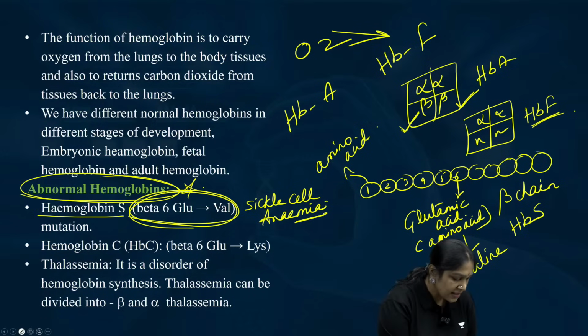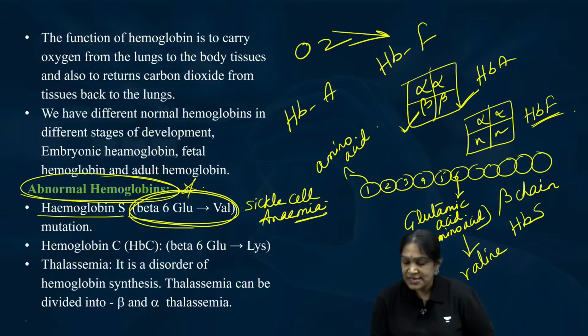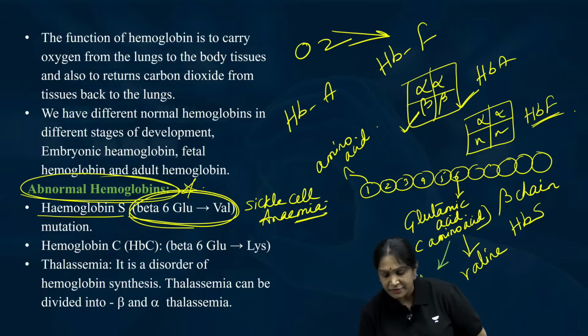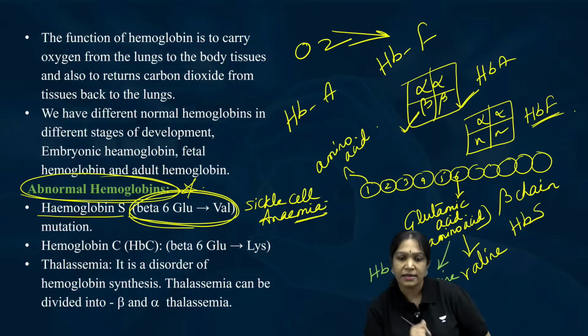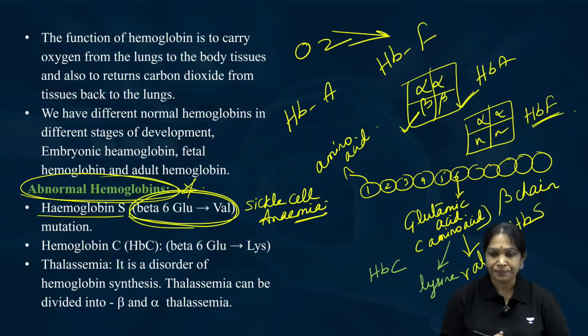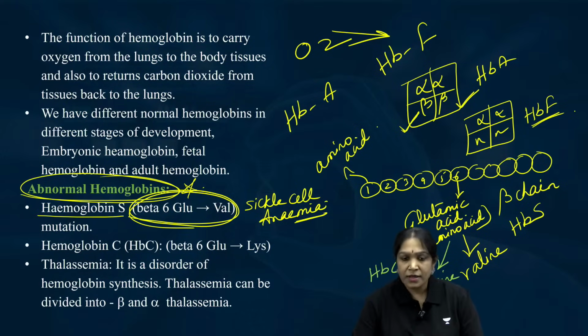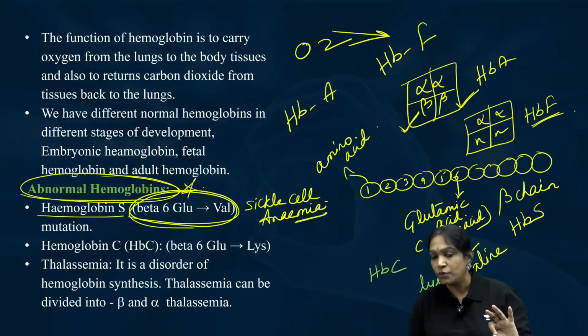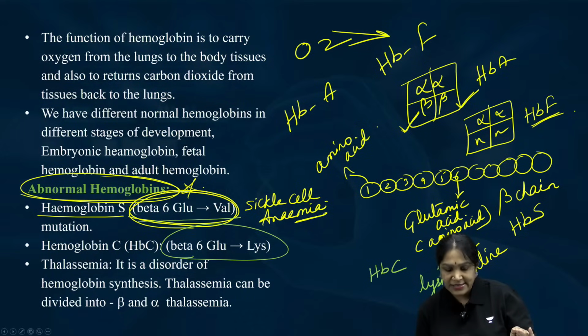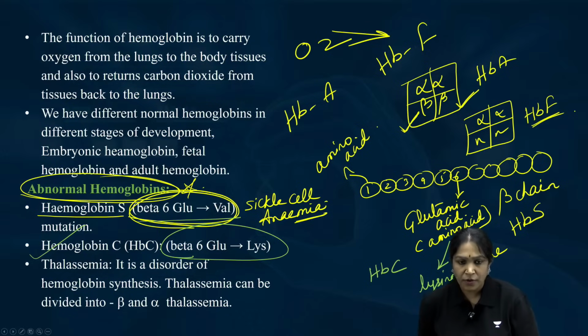If the same glutamic acid gets converted to lysine, then it is called HbC. So in the beta chain, the sixth position, original amino acid is glutamic acid. If that gets converted to valine, it is HbS. If that gets converted to lysine, it is HbC. They both are defective hemoglobins.